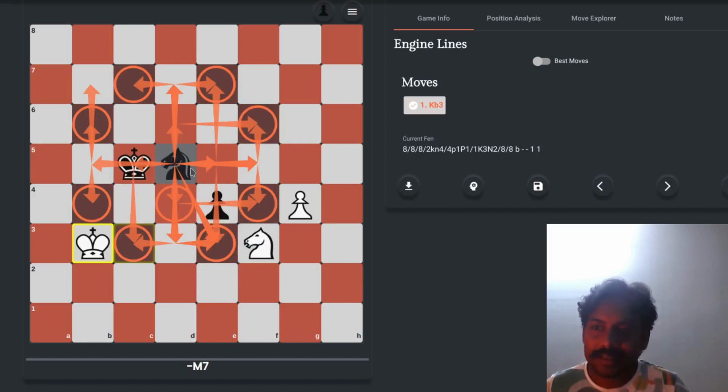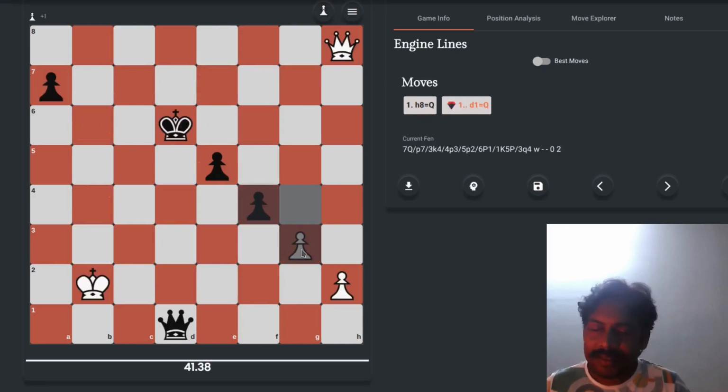No other piece can jump over other pieces. Okay, so this ability is only available to knight. Likewise, pawns have the only ability to capture. They have a special move for capture.